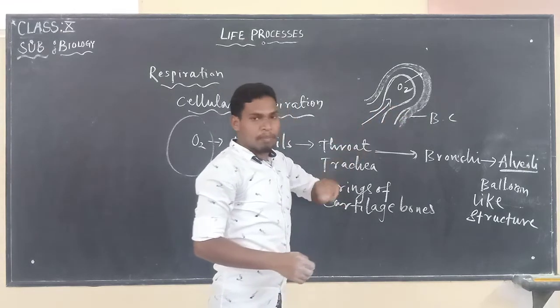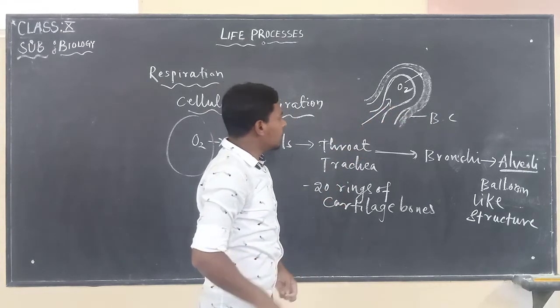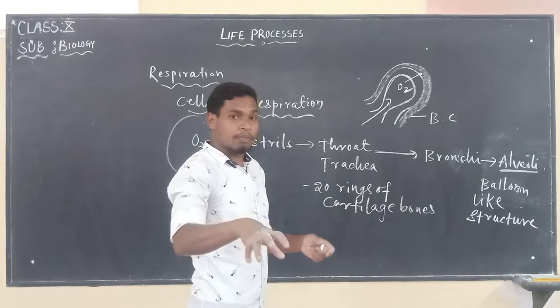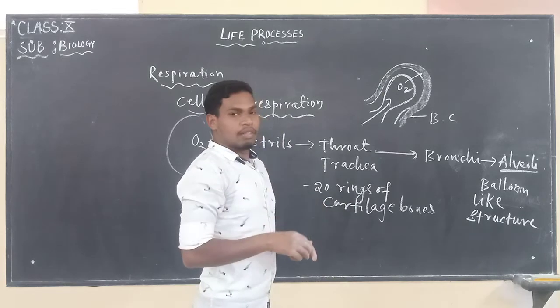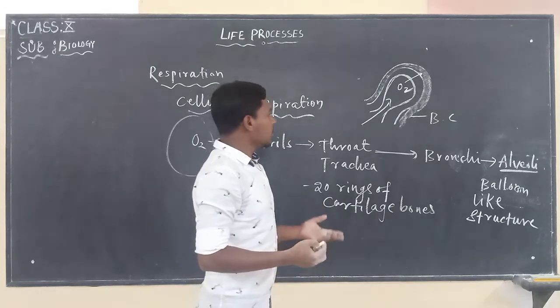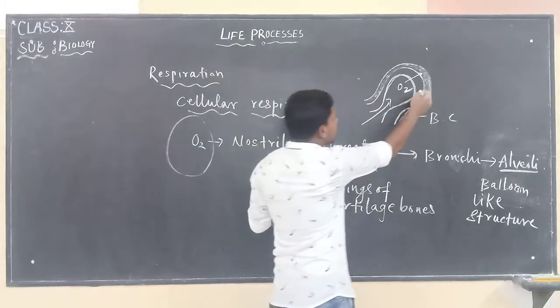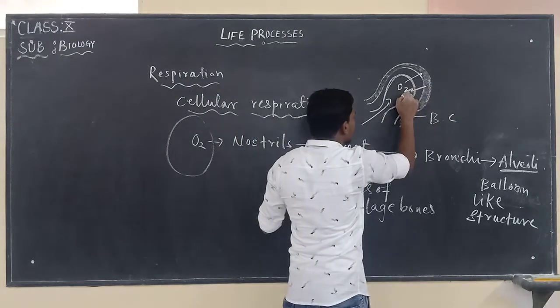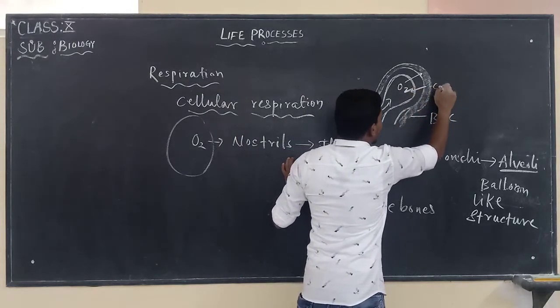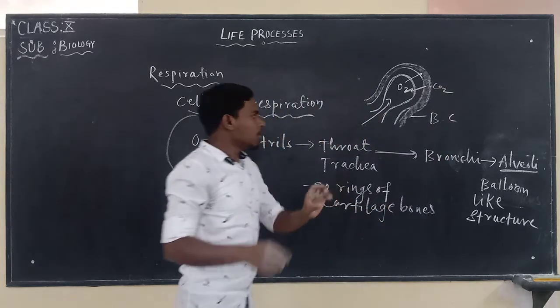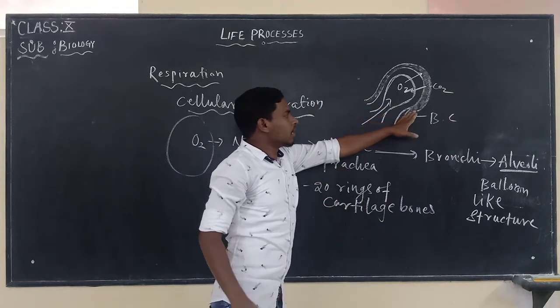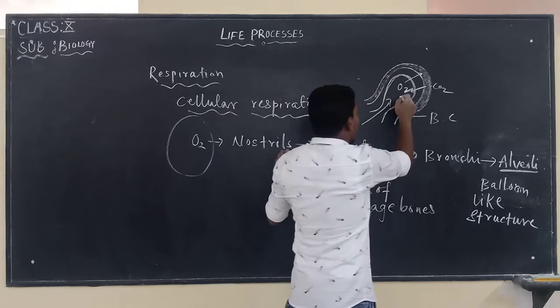The blood supplies oxygen to every cell and also picks up carbon dioxide from the cells, and the carbon dioxide brought by the blood capillaries diffuses into the alveoli.